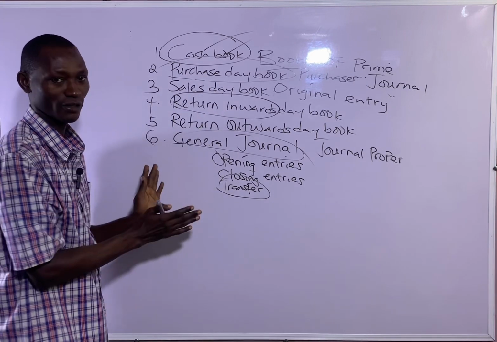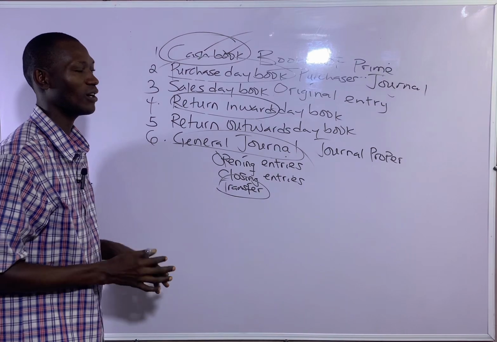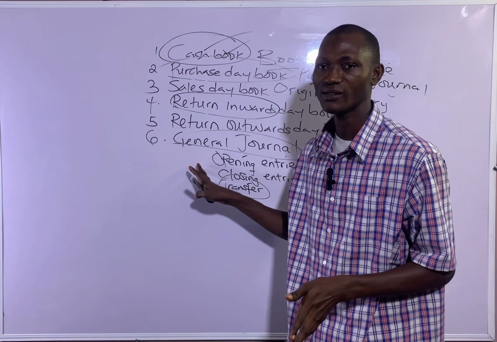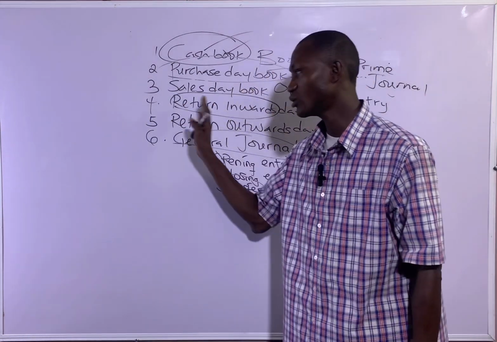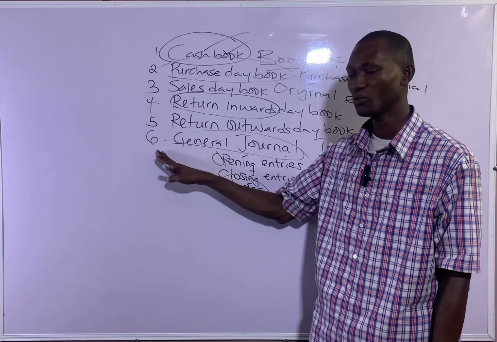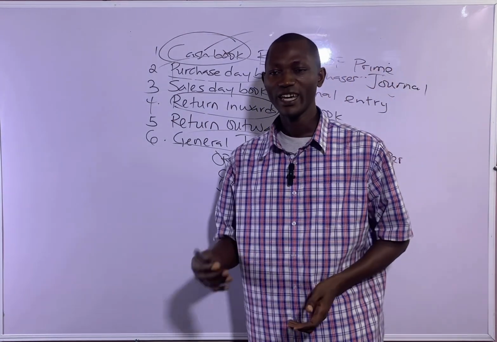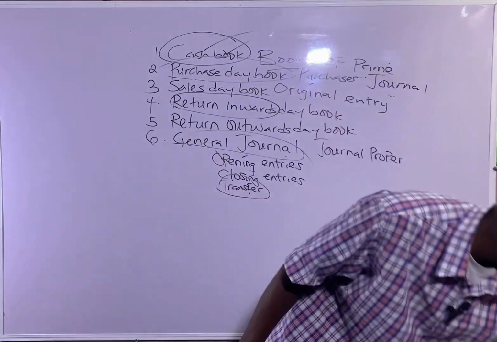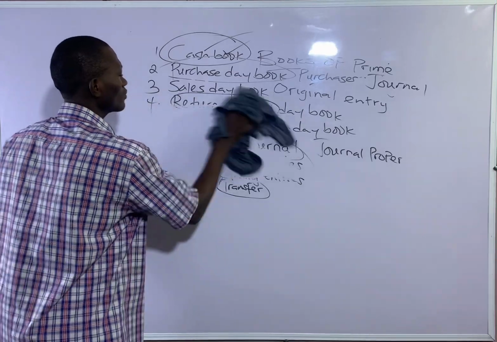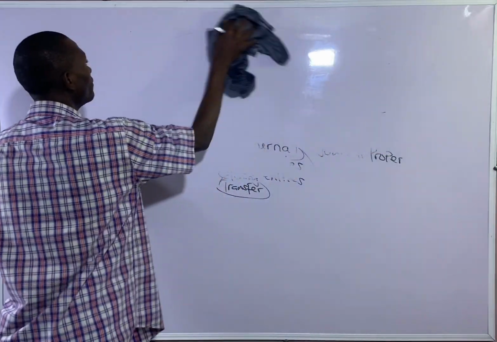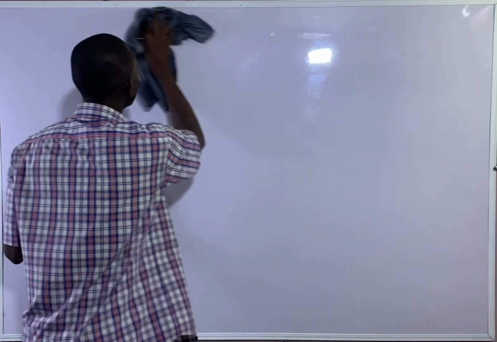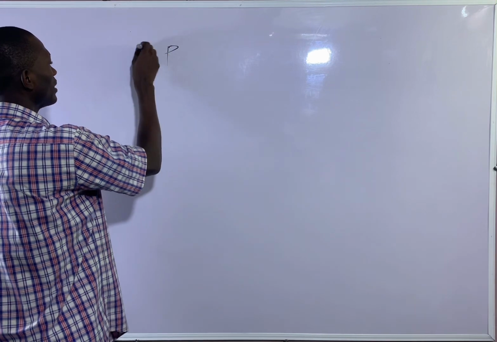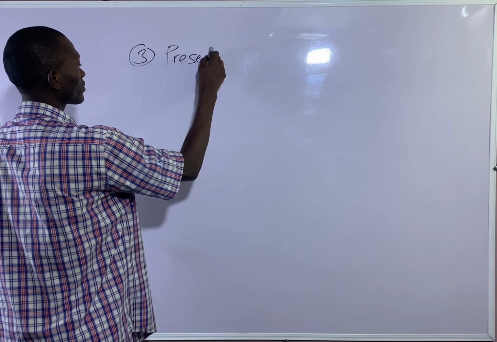So we are still on the recording phase. The recording phase talks about the moment the business transaction is obtained from the source document, which is the collecting phase, then you record them in the appropriate subsidiary books. So these are the subsidiary books or books of original entry. So let's go to the presentation phase, which is the third phase of financial accounting. Presentation phase, that's number 3.